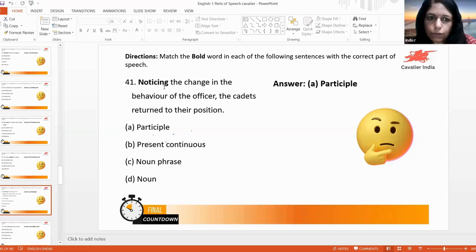Here it is in the subject form. Changes the noun there. In the behavior is also noun. Officer is also noun. Okay, so carrots is the subject. Returned is the verb. To their position. Here, there. The THEIR, so it is a adjective. Okay, pronoun ആണ്, adjective pronoun. So position is the noun there. Okay.